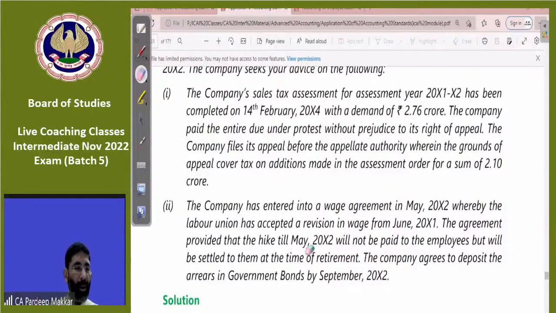Good. Next is companies have entered into a wage agreement whereby the labor union has accepted a revision in wages from retrospective effect. Agreement provided that the hike till May 22 will not be paid but will be settled to them at the time of retirement. Company agreed to deposit arrear in government bonds by September 2022. Read it.